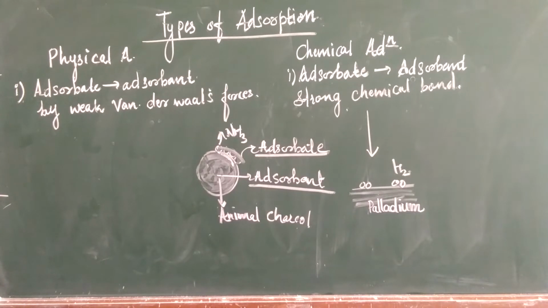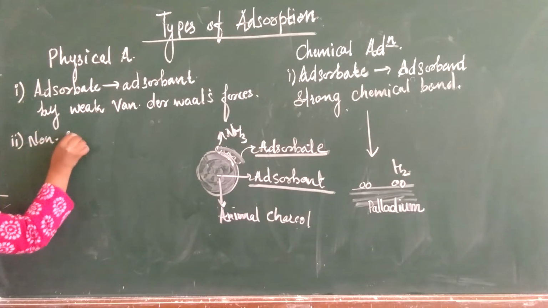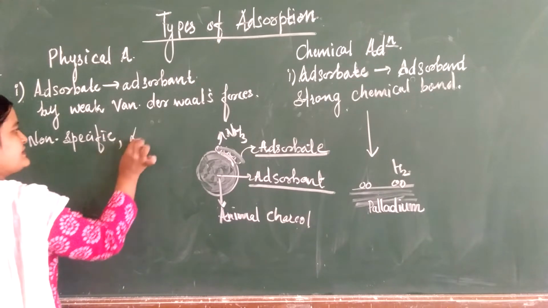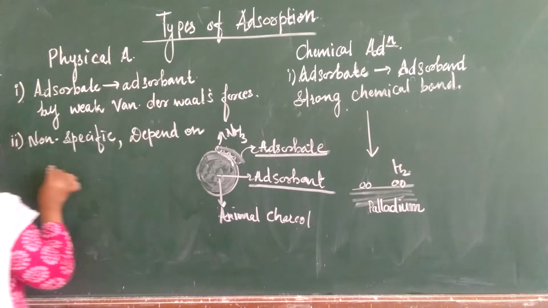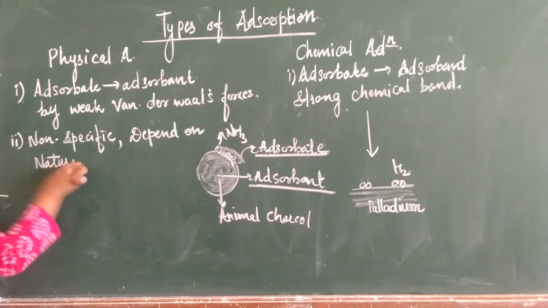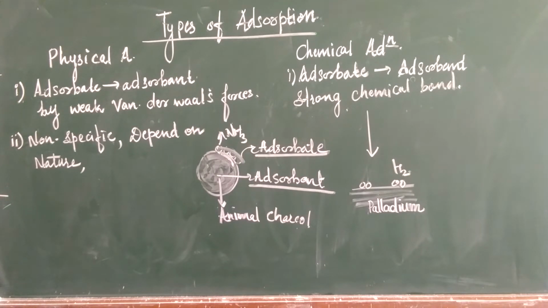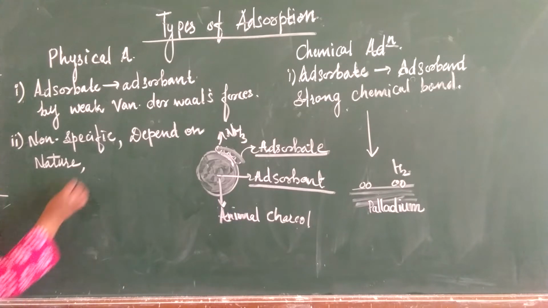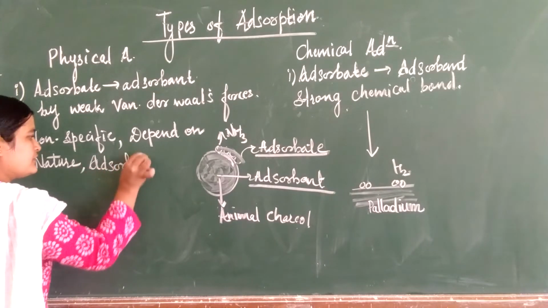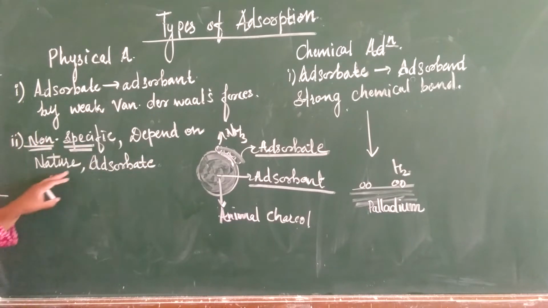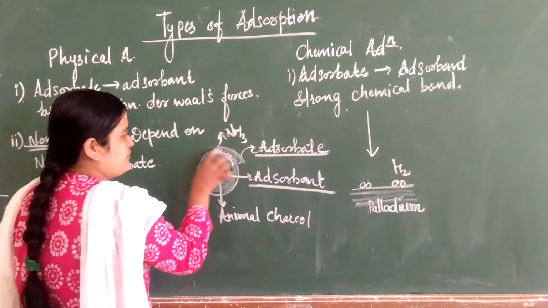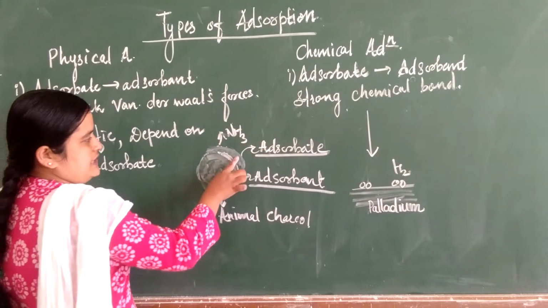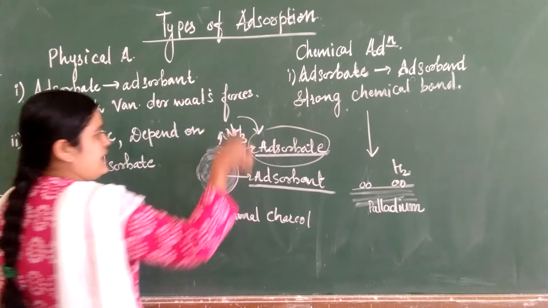Now let's see the second difference. Physical adsorption is non-specific and depends on the nature of the adsorbate. The adsorbate is what gets adsorbed on the surface of the adsorbent. It depends upon the nature of the adsorbate.